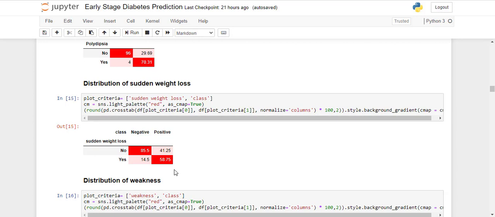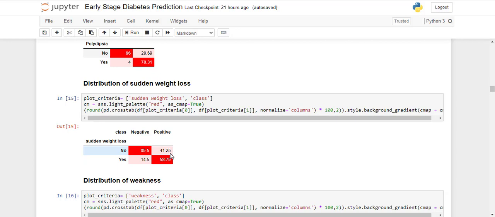One thing I want to convey to you guys is that sudden weight loss may be a result of some other features also, some other common disease also. So we cannot say with confidence that sudden weight loss is the most critical feature, because as you can see, if the patient is not suffering from sudden weight loss, the chance of being positive is also a good percentage, 41.25%.